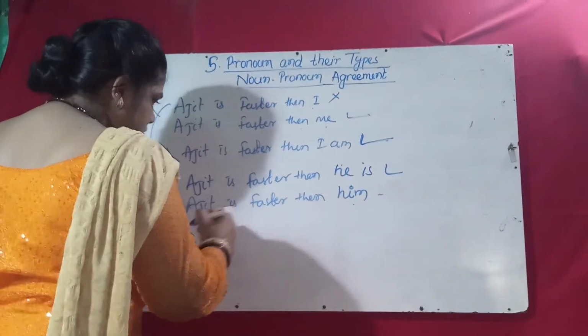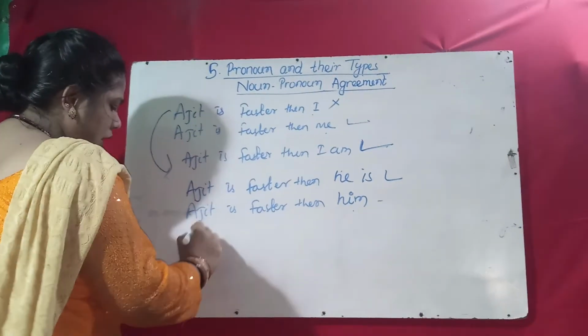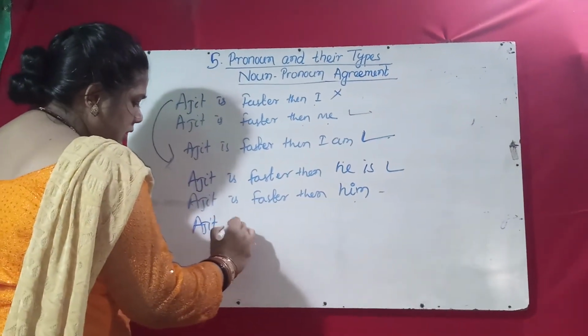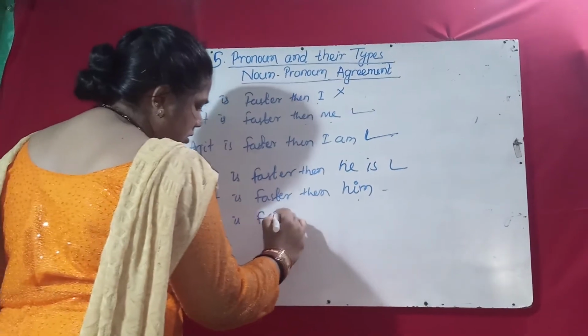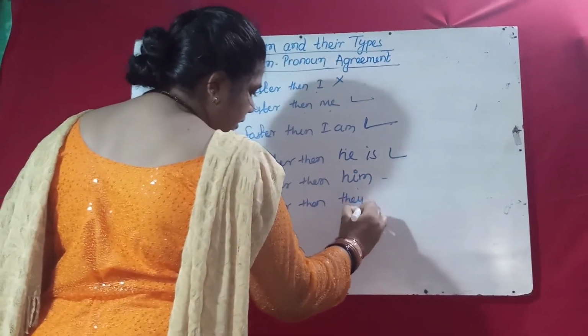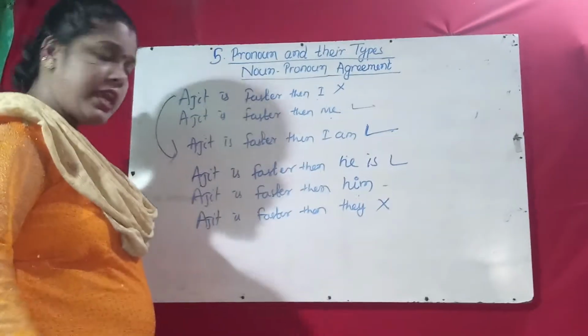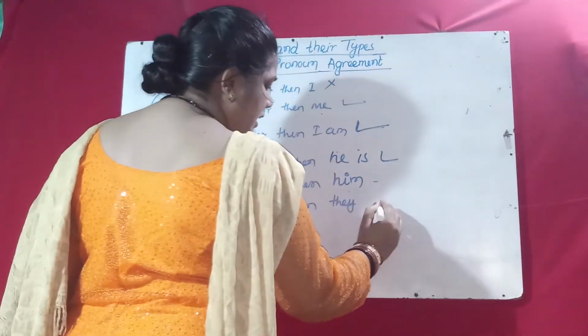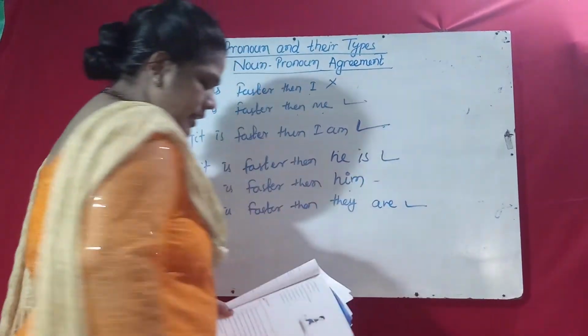Then another: when you change it to plural, suppose "Ajit is faster than they" will be wrong. Okay, "Ajit is faster than they are" will be right.